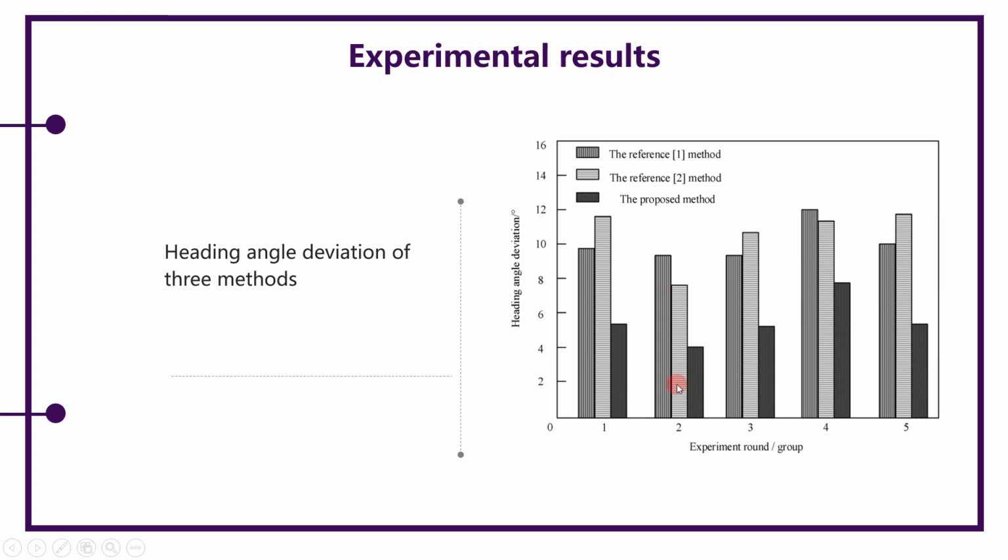The comparison result of the heading angle deviation of the 3 methods is shown in this figure. It can be seen that the heading angle deviation of the proposed method is smaller than that of the methods of reference 1 and reference 2, which indicates that the proposed method has a higher accuracy of robot motion stability control.